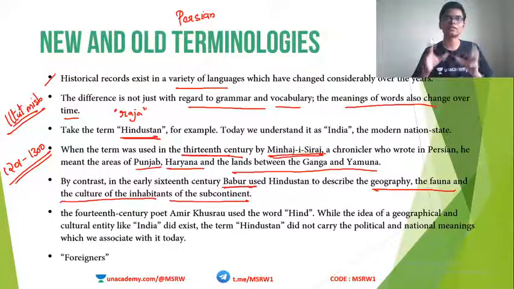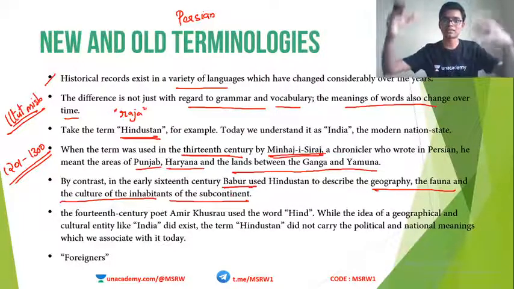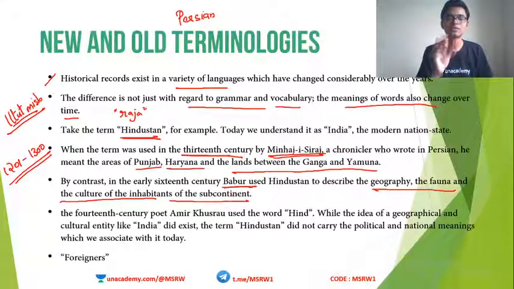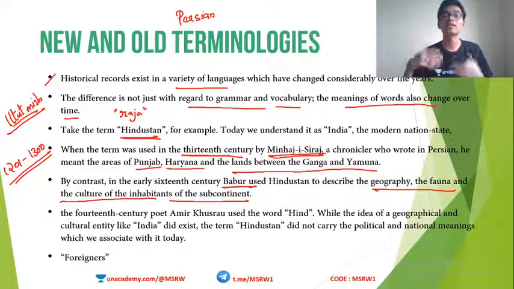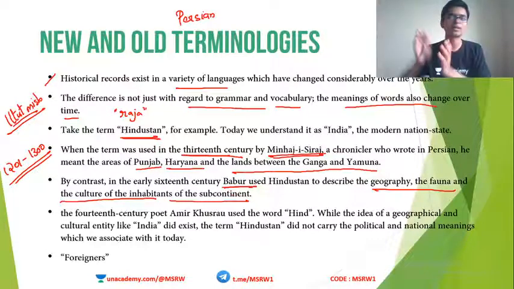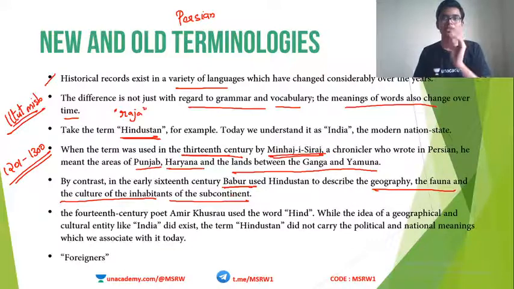Instead of using the term to represent only a geographical area, he used the same term to represent the fauna, culture, etc. of the inhabitants of India. Same word.